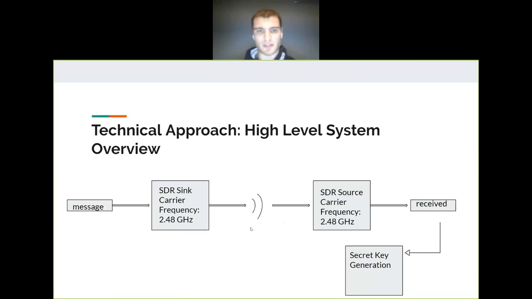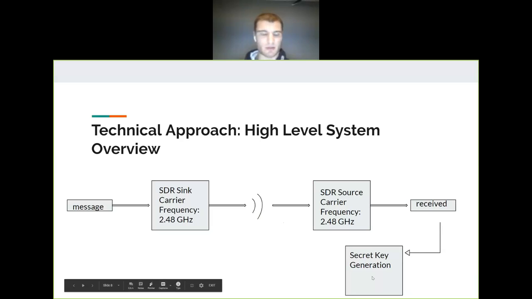Here's a high-level system overview of what we'll be doing. So we'll be transmitting from an SDR sink to an SDR source. So that's the transmitter and the receiver. You'll receive the signal, and we'll process the channel state characteristics offline and also do the secret key generation offline.